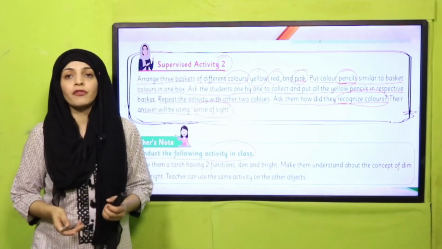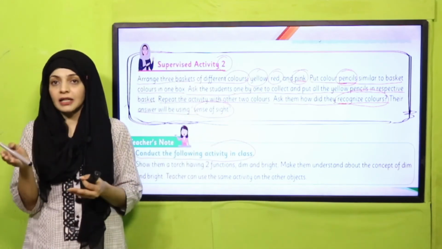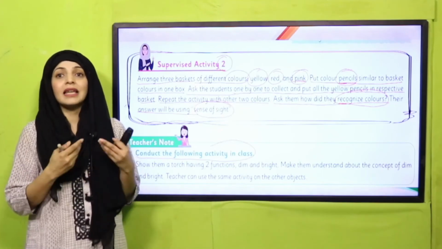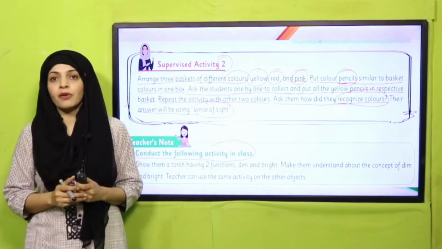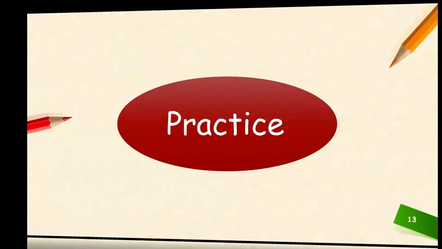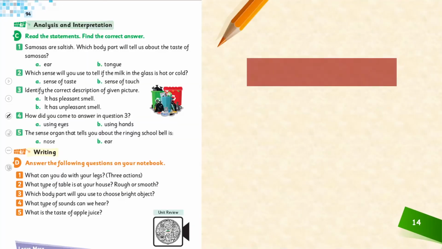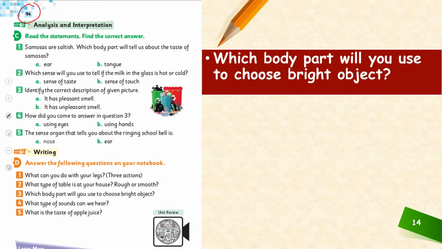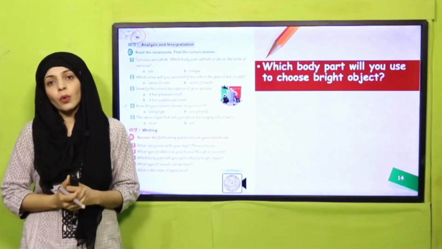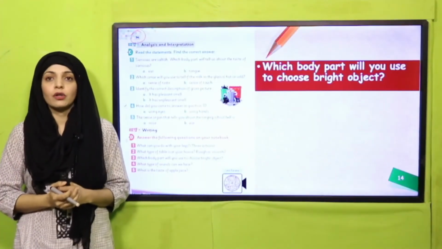So with the help of our eyes, we can recognize different colors, and we can also tell that the light is dim or it is bright. Okay, my dear students, now your practice page, it is given on page number 94. Pause the video and quickly open page number 94 in your books.